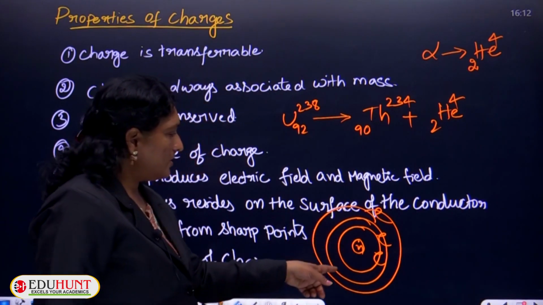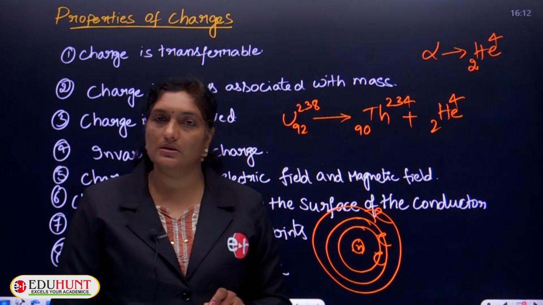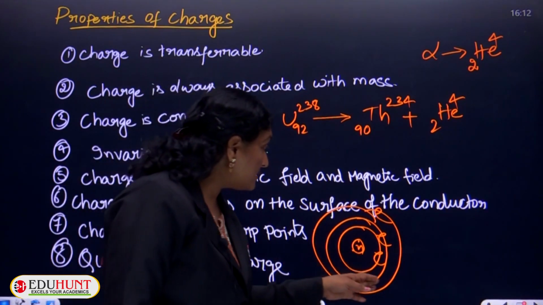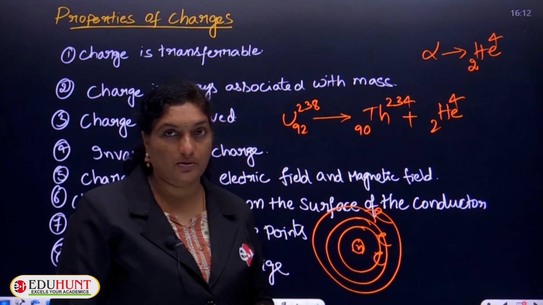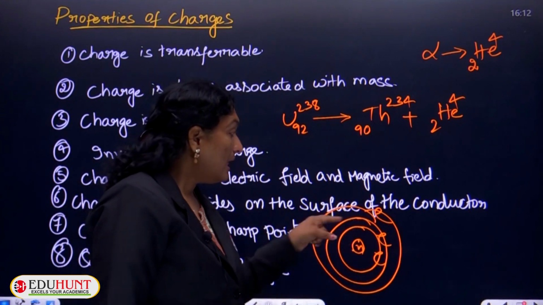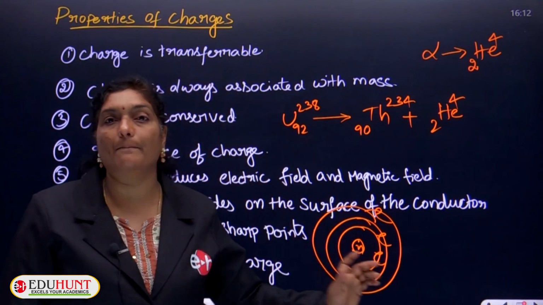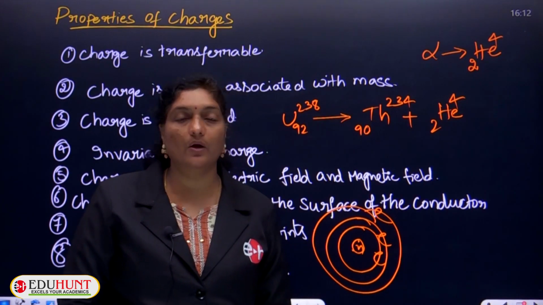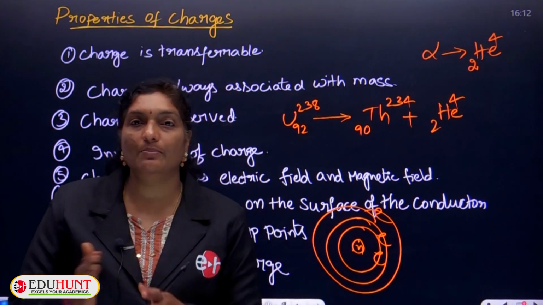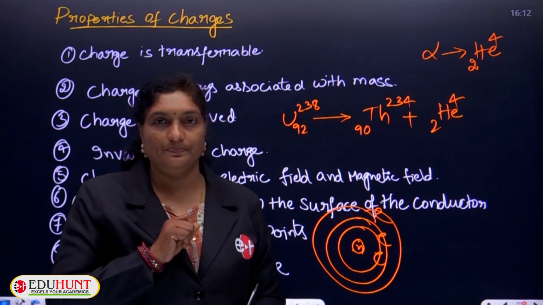The protons present inside the nucleus will also move, and the electrons present outside the nucleus also move. But if you observe carefully, the velocity of the electrons is very large when compared to the speed of the protons inside the nucleus. That means electrons will move faster, whereas the protons will move slower.